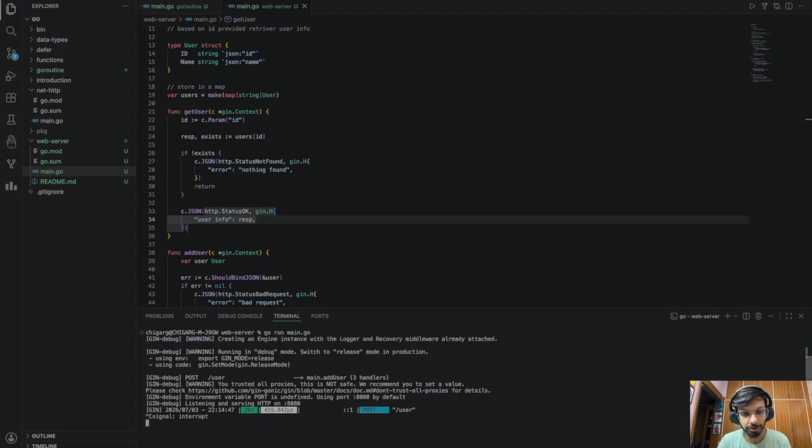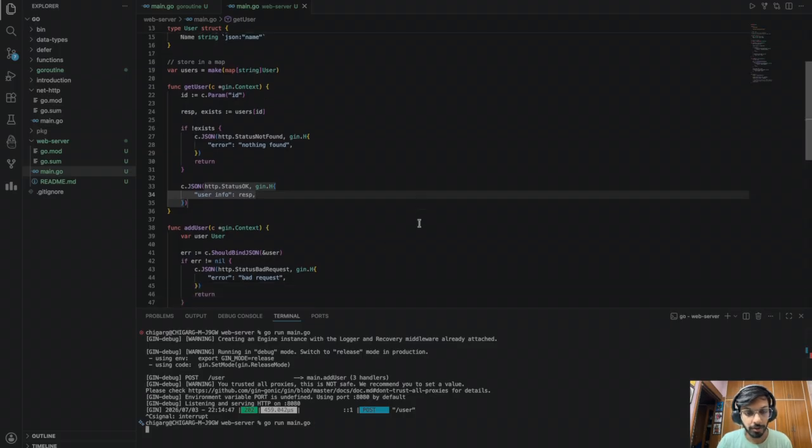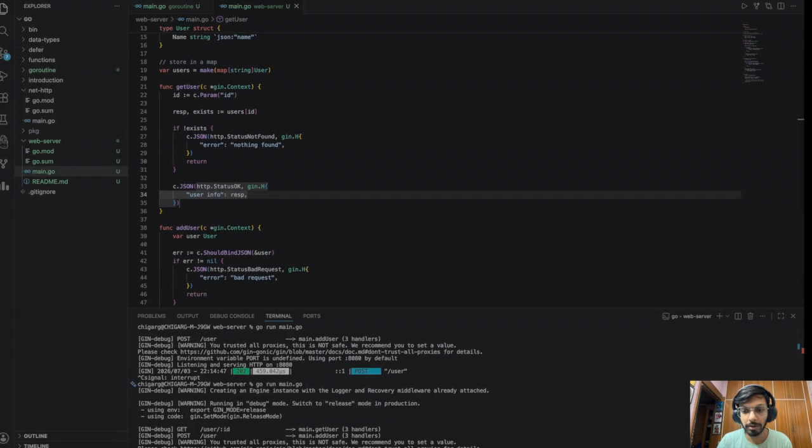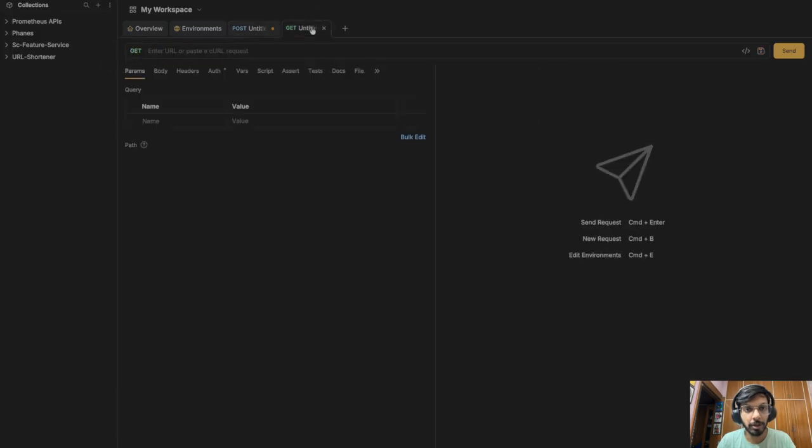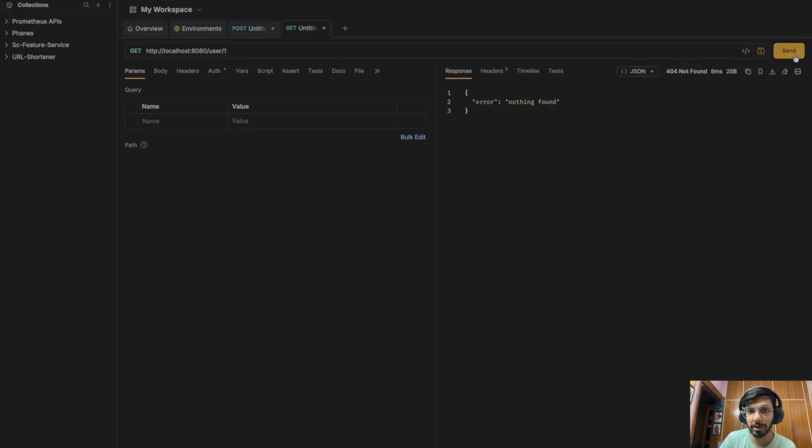Now we'll just restart the server, and we'll have to create the user again. Cool. And there it is. Let's actually create one more request. I want to show you what happens when, because I restart the server, my first user will not exist, right? So there's no user ID one. If I do this, nothing found. Cool. If I save in the user, okay, it says 202. Let's run, and I get the user info. Pretty cool, right?